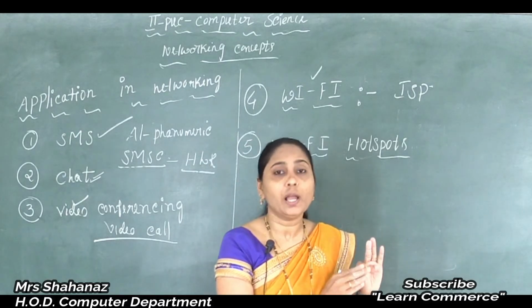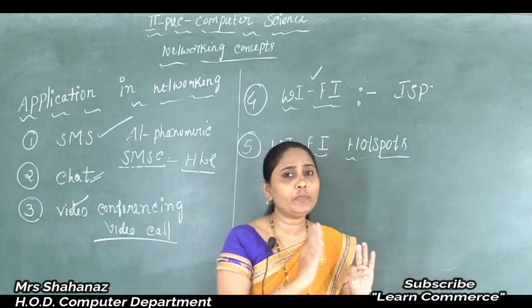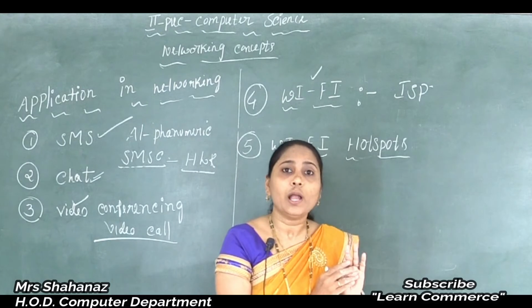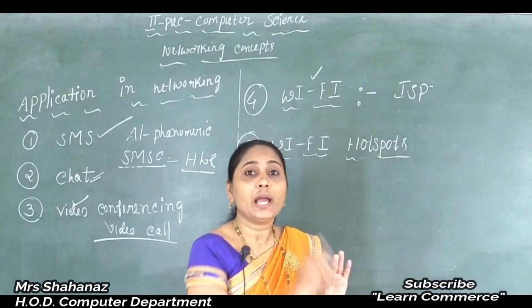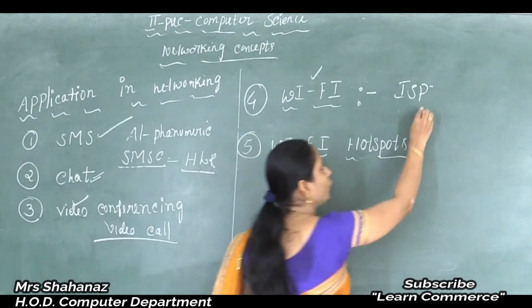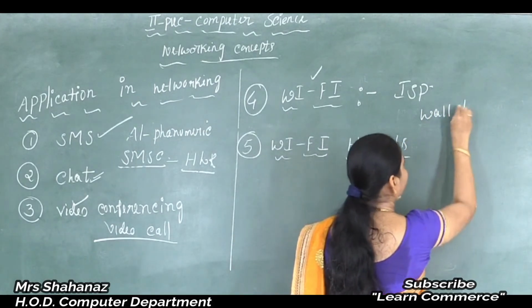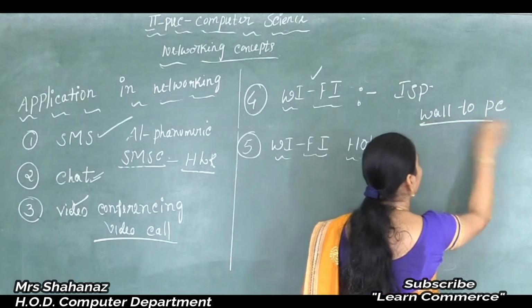Clear this point? So why are we using the wireless router? Because it relays or provides the internet connection from the wall to the PC.